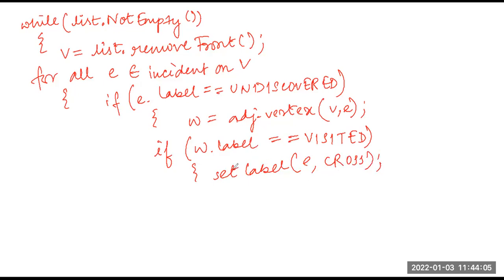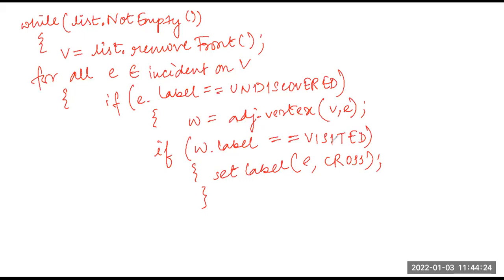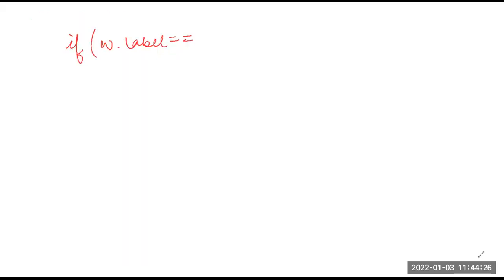Fine. This thing I was doing. And if it is already visited, I am setting that edge to be a cross edge. And if it is an unvisited vertex, then what will I do?